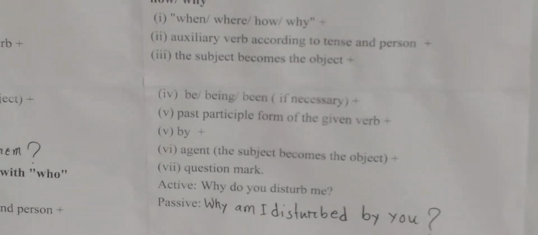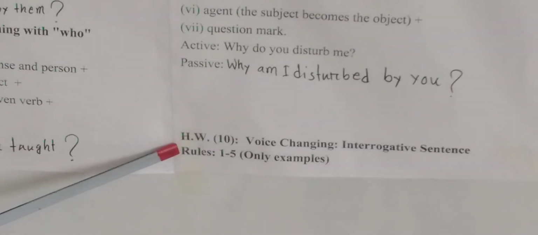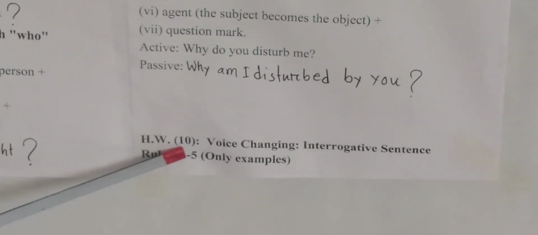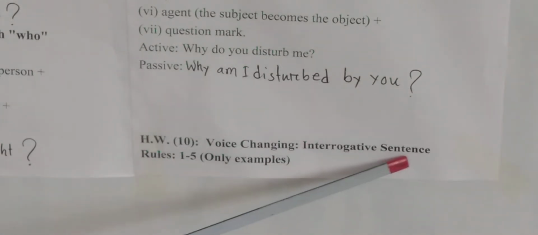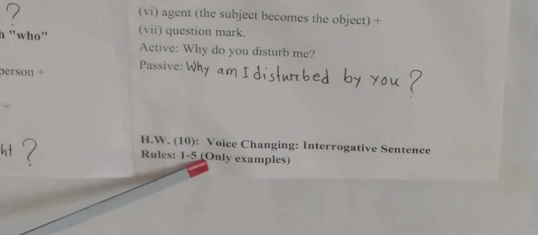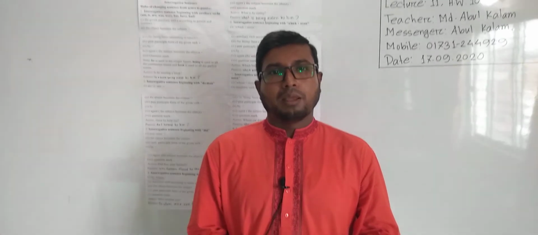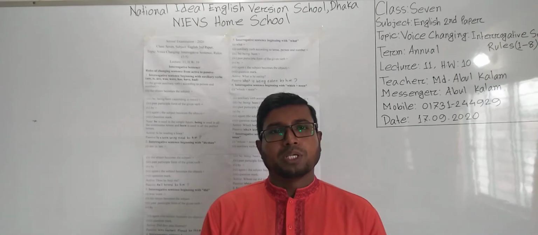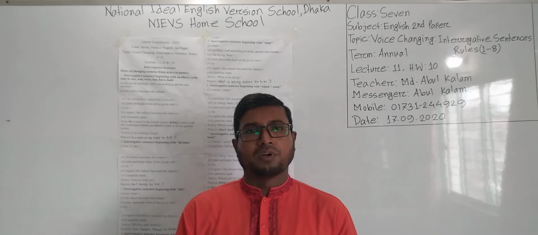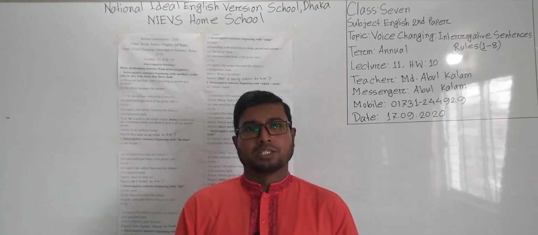Okay, dear students, look at the end of our board. It is written our homework. This is our 10th number homework or SW. Voice changing of interrogative sentences, rules 1 to 5. Only examples. I am telling you so that it becomes very easy and comfortable when you do your SW.